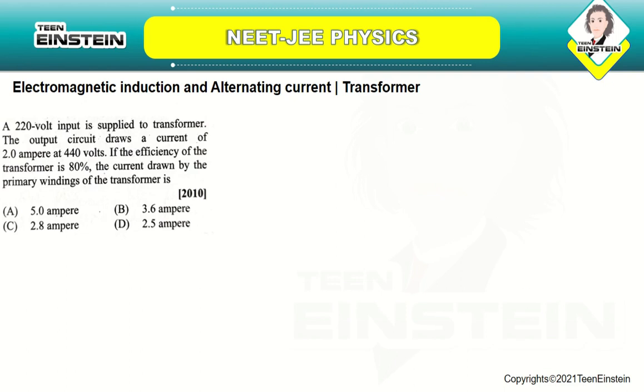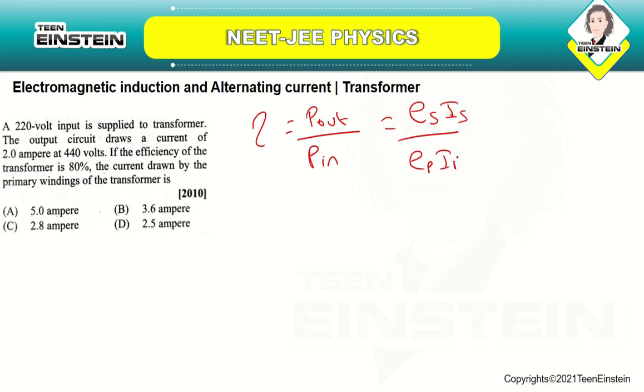Okay, so here again the efficiency is P out by P in. So it is equal to ES IS by EP IP, which is equal to 0.8, because 80% means it is 0.8. And here you want to calculate how much current is drawn by the primary winding. So IP you have to find out.